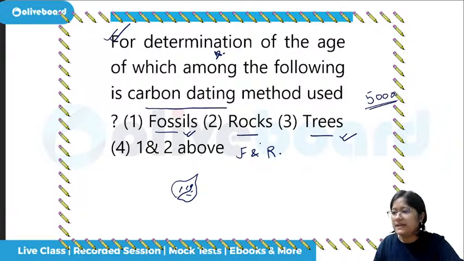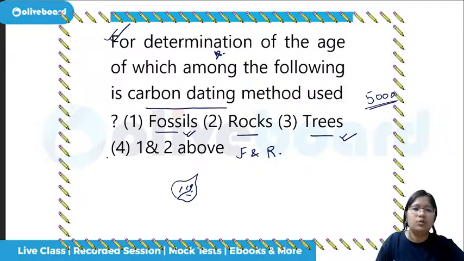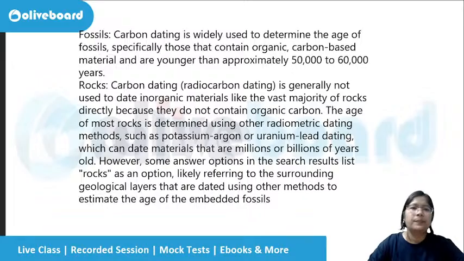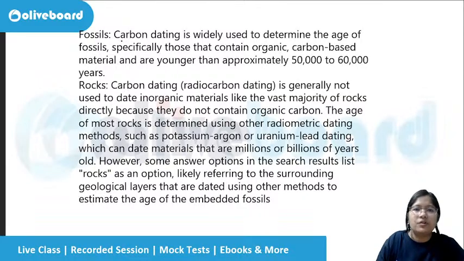What will be the answer? It will be both fossils and rocks. Even if we don't find a fossil sometimes, in that case rocks also can be used. So both can be used, okay? Fossils and rocks. Trees won't survive that much, that's why. For fossils, carbon dating is widely used to determine the age.